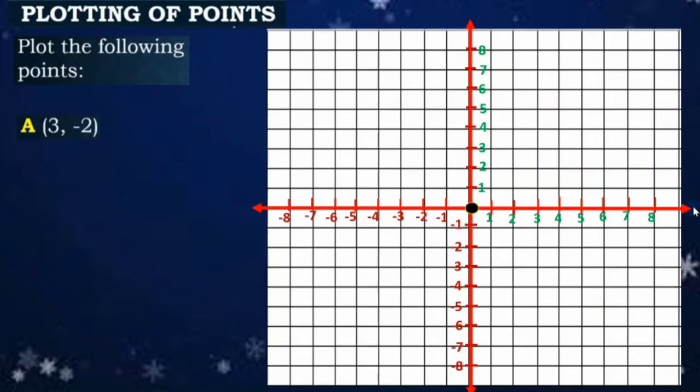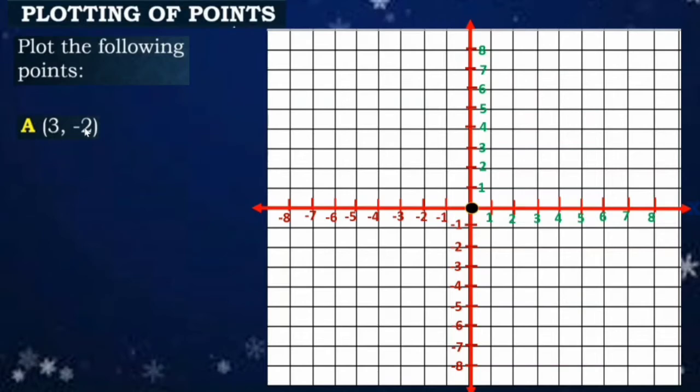Okay, so plot the point A, which is the ordered pair 3, negative 2. Positive 3 and negative 2. Again, in plotting of points, lagi po tayong magsisimula sa origin and then first identify muna natin yung x coordinate which is 3 bago yung negative 2 which is our y coordinate. Okay, let's start.